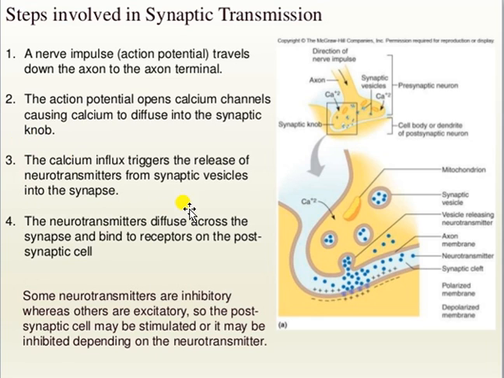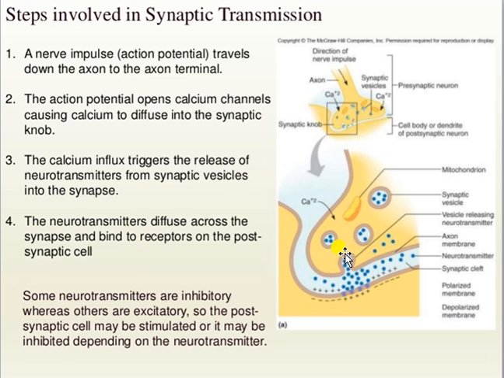That is what happens during this synaptic transmission process. When the synaptic vesicles fuse with the presynaptic membrane, the neurotransmitters come out into the gap between two neurons, known as the synaptic cleft, and obviously it is by the process of exocytosis that they come out.